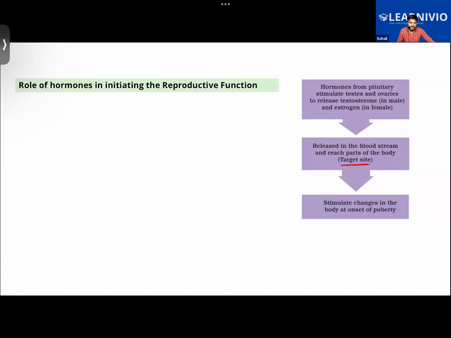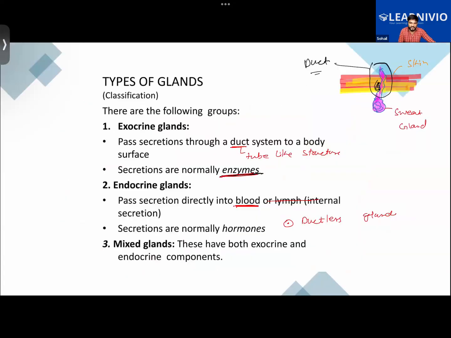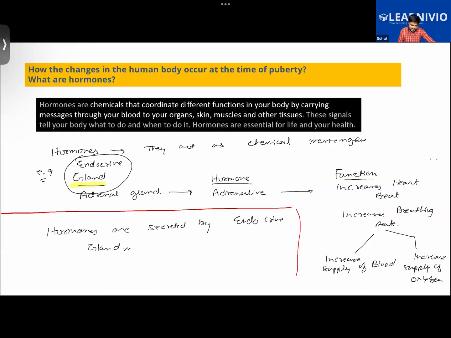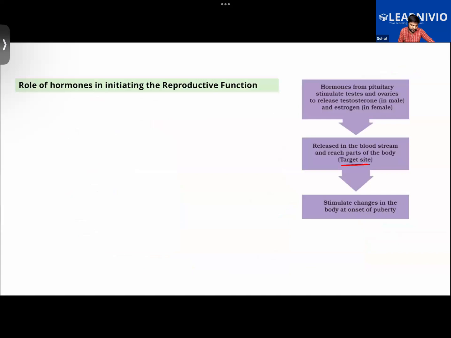Now, for example, take the case of the adrenal gland also. What is the target site of the adrenal gland? The target site of the adrenal gland is the heart. Similarly, the target sites of testosterone and estrogen would be the male and female reproductive organs, where the changes will be brought.